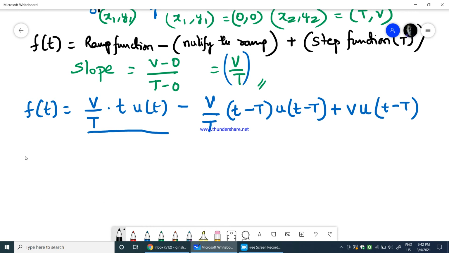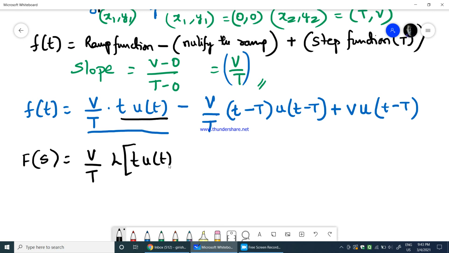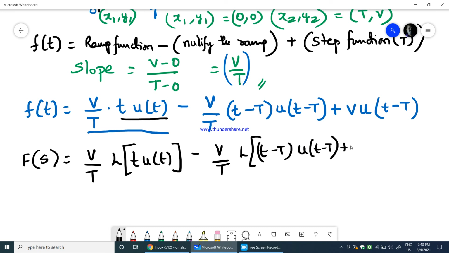Therefore F of s equals, v by t is constant, Laplace transform of t into u of t, minus v by t into the Laplace transform of t minus T into u of t minus T, plus v into the Laplace transform of u of t minus T.